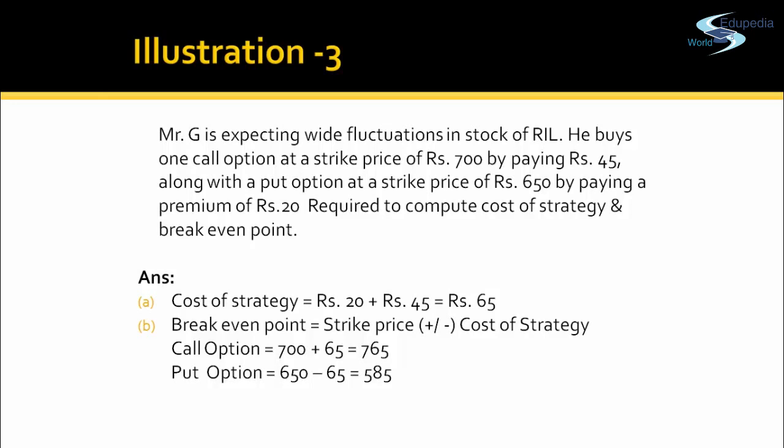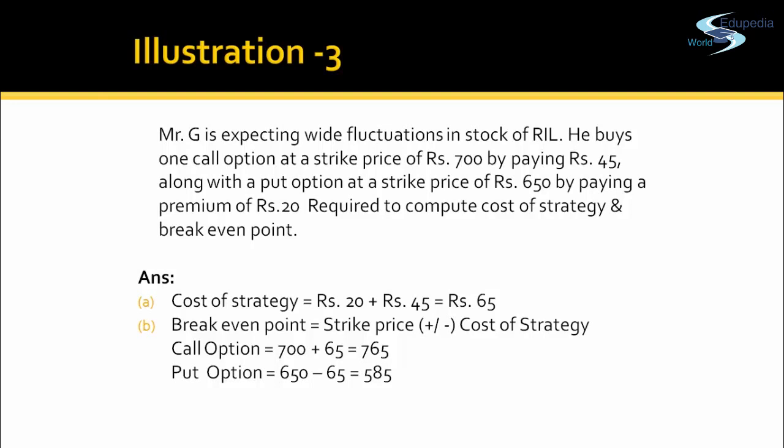At that position, he could only recover the premium amount he has paid, but will not gain or lose anything else. So for the put option to be exercised profitably, the price should fall below 585, and for the call option to be exercised profitably, the price should rise above 765. So the person has both the options.